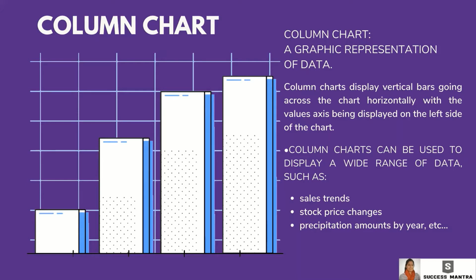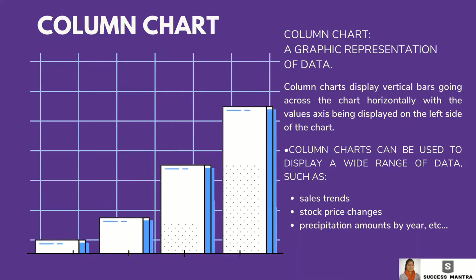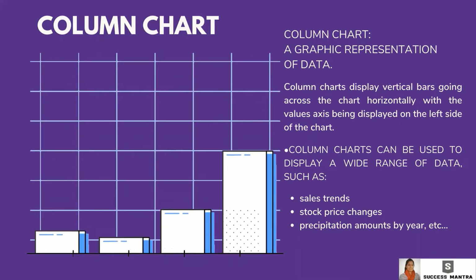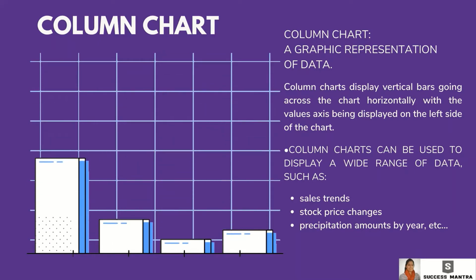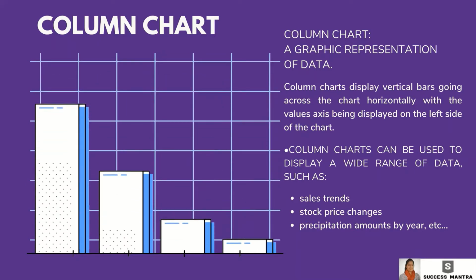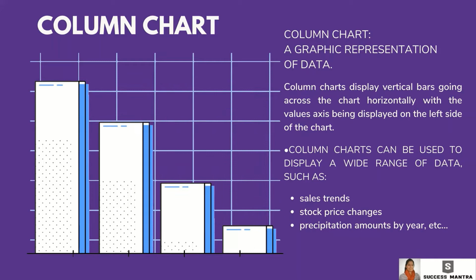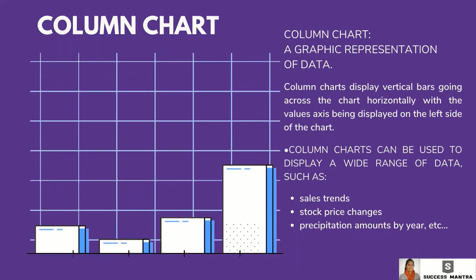The first chart is the column or the bar chart. This is the most widely used chart. A column chart, as the name suggests, consists of vertical bars going horizontally with the value axis being displayed on the left side of the chart. Bar charts are great when you want to track the development of one or two variables over time. For example, sales trends, stock price changes, precipitation amounts by year, etc.